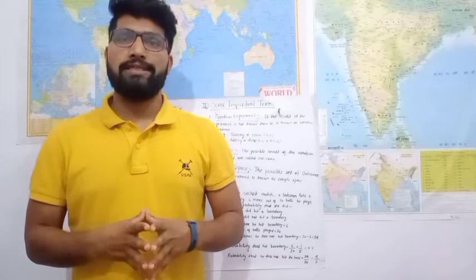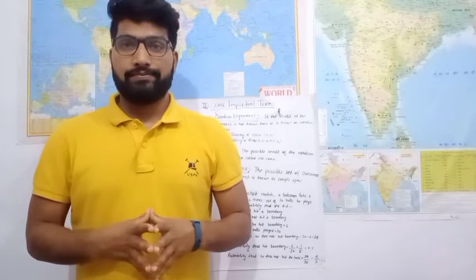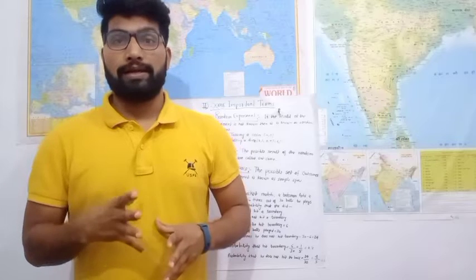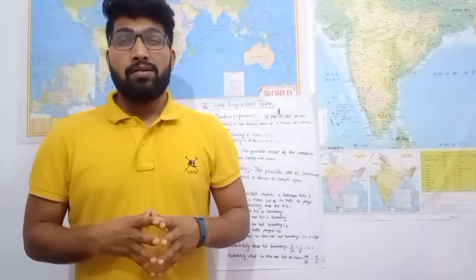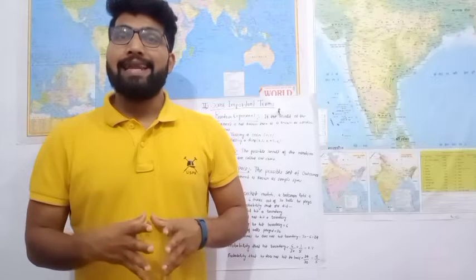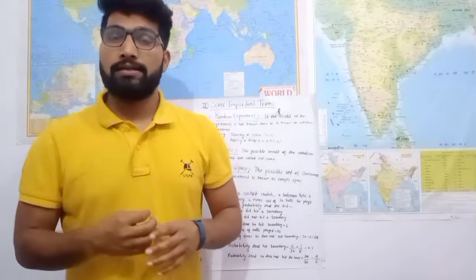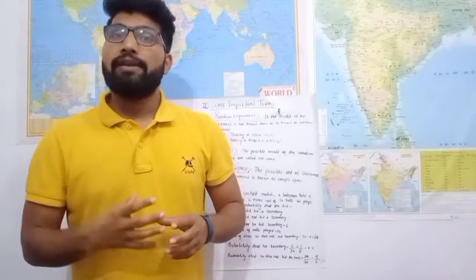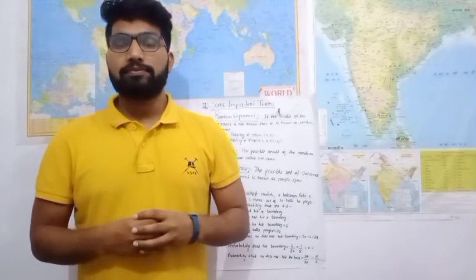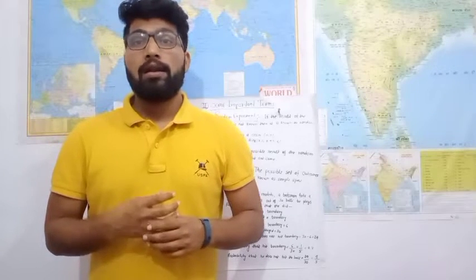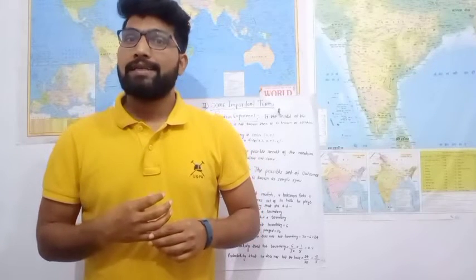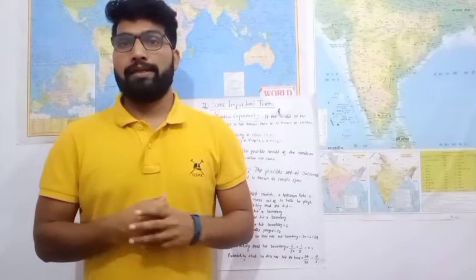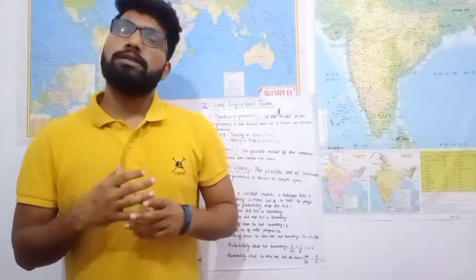Probability is the most important chapter of mathematics. Before we start the chapter, we should know what probability is. In basic terms, probability means how likely an event is to occur. It means the chance of an event happening is known as probability. For example, while forecasting the weather, there is probability. We will move on to our chapter.